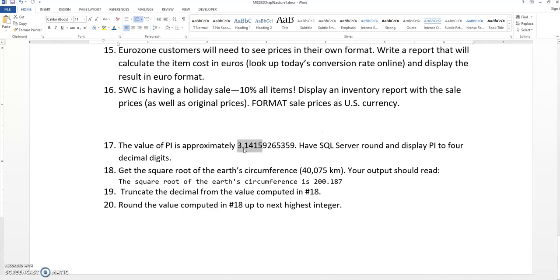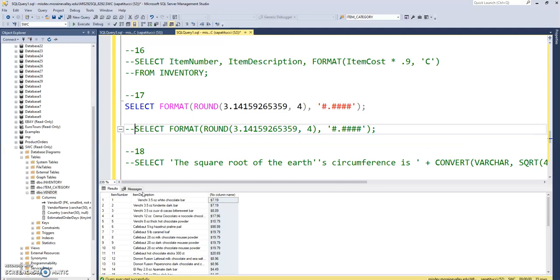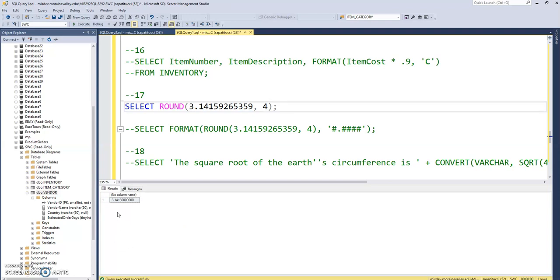So that would be 3.1416 rounded. But then here, I'm just going to do a straight round. Rounding that long number to 4 decimal digits. Let's run it. Okay, so I did get my 3.1416, but I got all these trailing zeros that I don't want.